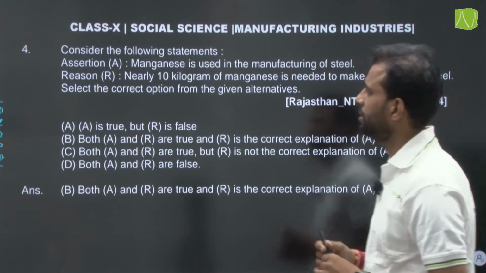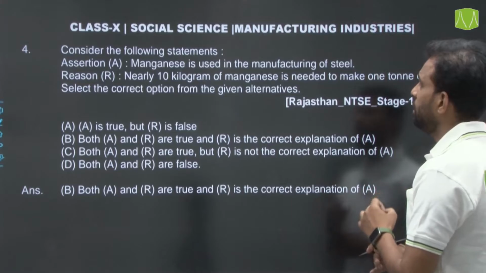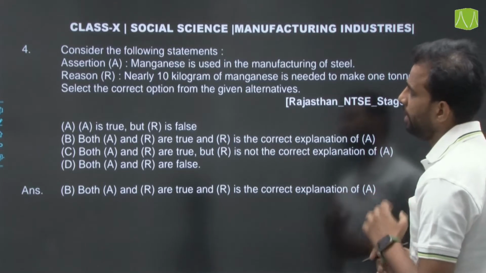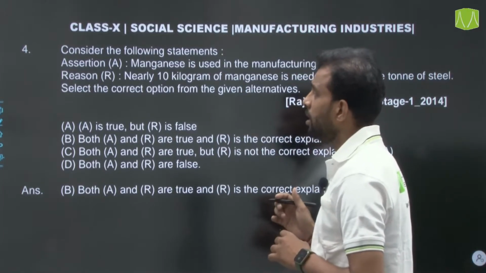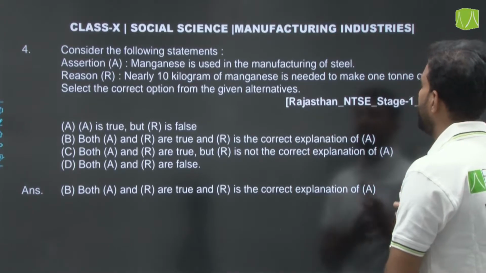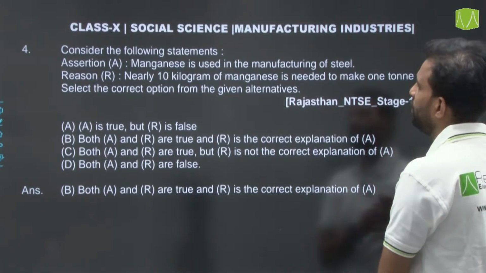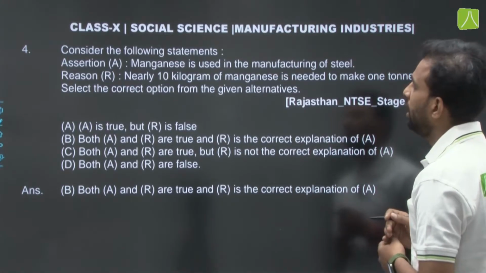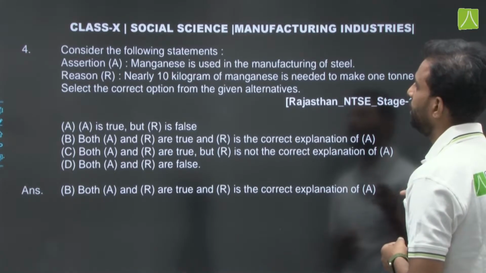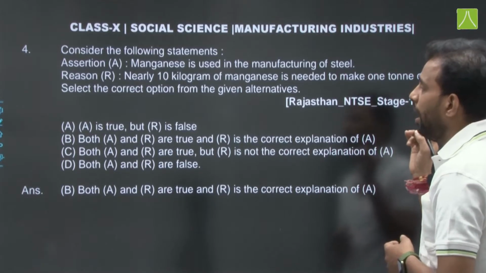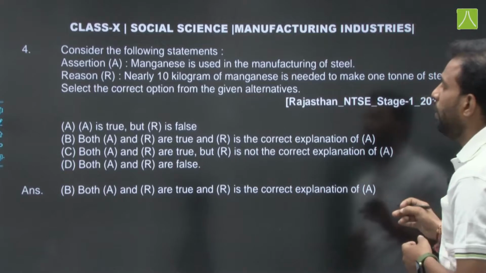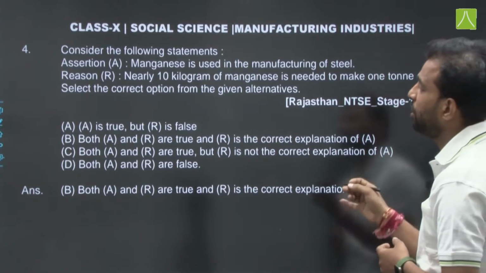Assertion: manganese is used in the manufacturing of steel. Yes, this is correct. Reason: nearly 10 kg of manganese is needed to make 1 ton of steel. This is also correct. Select the correct option from the given alternatives. Assertion and reason are both true, and the reason is the correct explanation of the assertion.